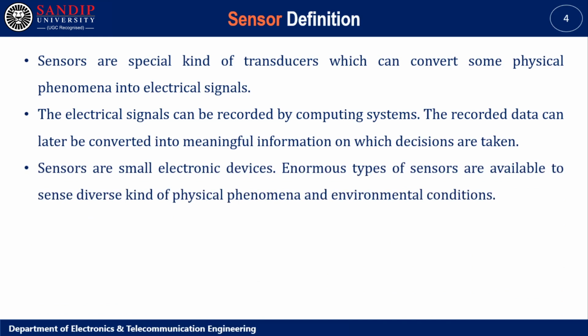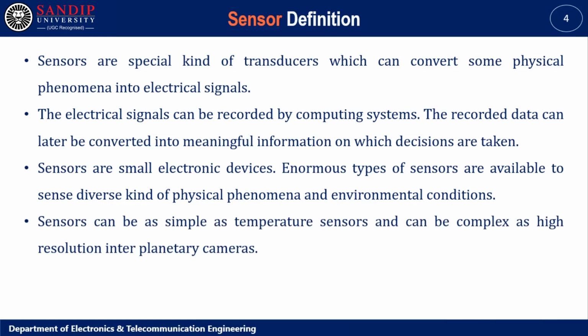Sensors are small electronic devices. An enormous number of types of sensors are available to sense diverse kinds of physical phenomena and environmental conditions. A sensor can be as simple as a temperature sensor and as complex as high-resolution interplanetary cameras.